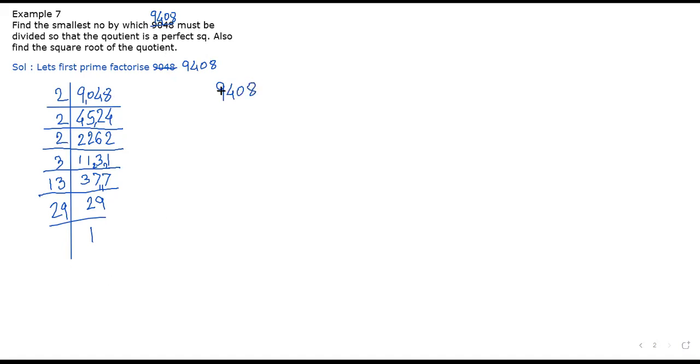Sir, by 2. Yes. Bolo. 2 4s are 8. 2 7s are 14. 2 zeros are 0 and 2 4s are 8. Correct. Again by 2. 2 2s are 4. 2 3s are 6. 2 5s are 10 and 2 2s are 4. Again by 2. 2 1s are 2. 2 7s are 14 and 2 6s are 12.